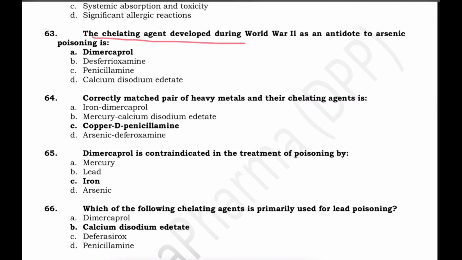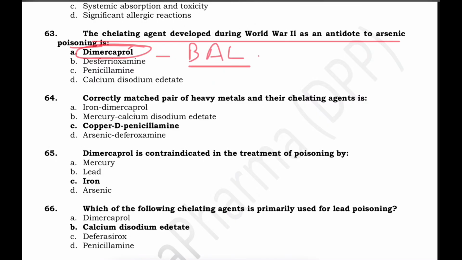The chelating agent developed during World War II as an antidote to arsenic poisoning. In arsenic poisoning we use dimercaprol, which is also known as BAL, that is British anti-lewisite. It was specifically developed during World War II as an antidote for arsenical war gases.